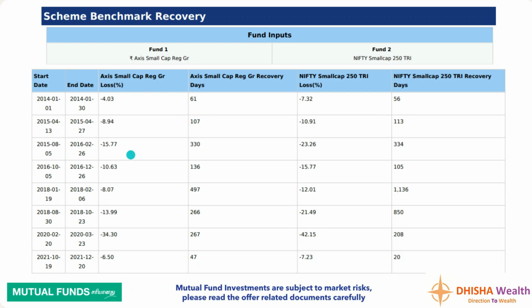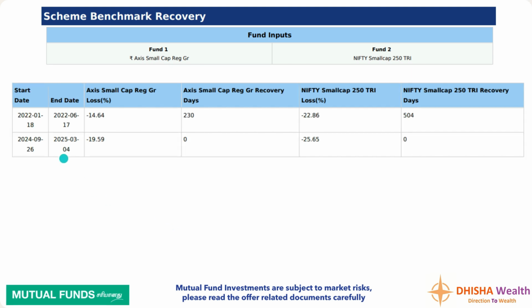And the next major fall happened on 20 February 2020. The fund has given negative 34.3%, whereas the benchmark has given negative 42.15%. The benchmark took 208 days to recover, whereas the fund has recovered in 267 days. And on 18 January 2022, Axis Small Cap Fund has given negative 14.64%, whereas the benchmark has given negative 22.86%. The benchmark has taken 504 days for recovery, whereas the Axis Small Cap has really recovered fast. Comparatively, it took only 230 days.